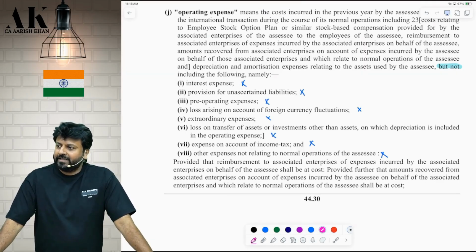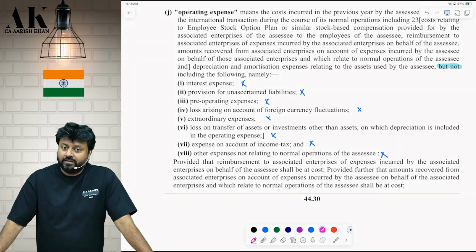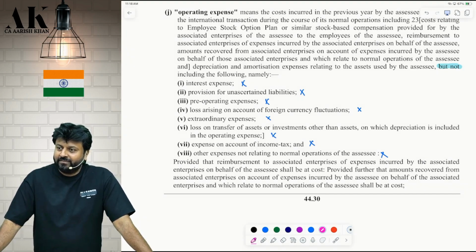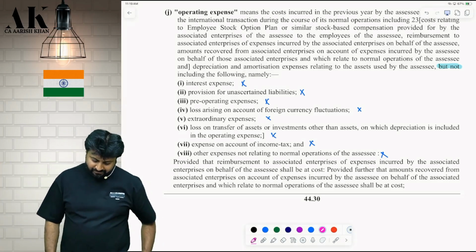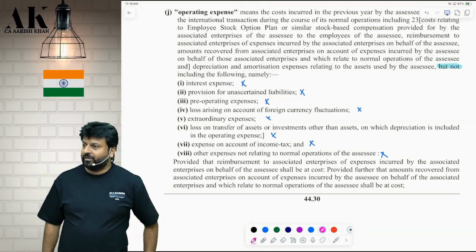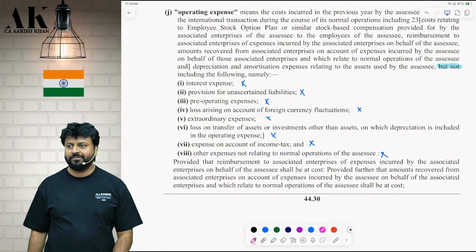Again, I am saying they will directly give you the data. In case they don't give you, they feel that May 26 students are very special for us. We should not give them the data directly. There are very intelligent students like Lucky, Tarun. Yes, we should test them in depth. So in that case, what will you do? You need to know the definition of what? Operating expense. Now please stop talking.